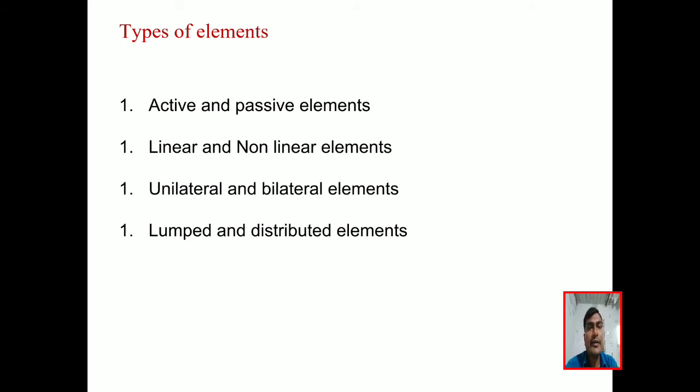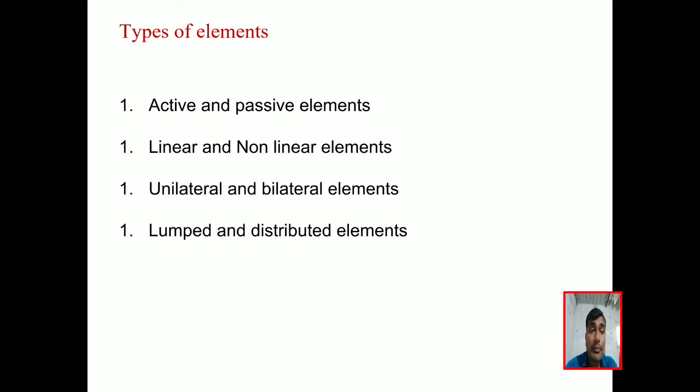Next, unilateral and bilateral elements. Unilateral means the element property will change whenever the current direction changes. For any element, we supply the current from one side to the other side, and next I reverse the terminals of the battery.